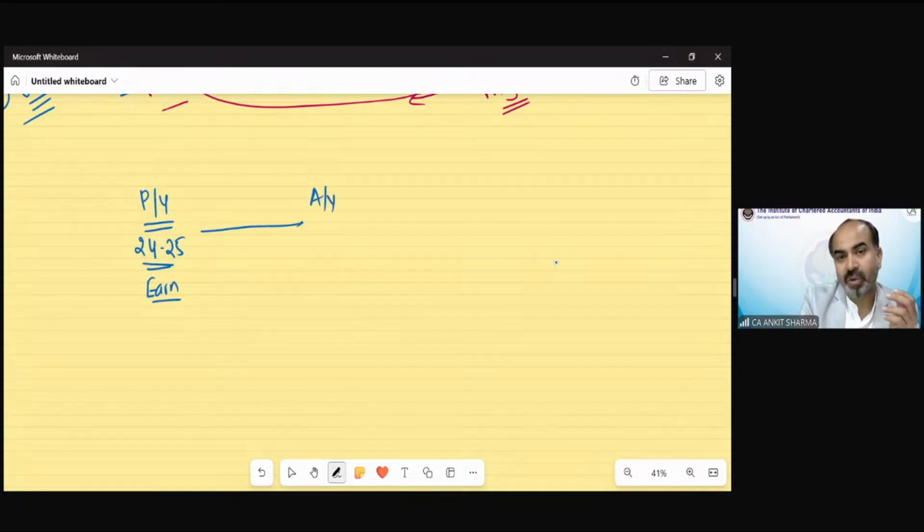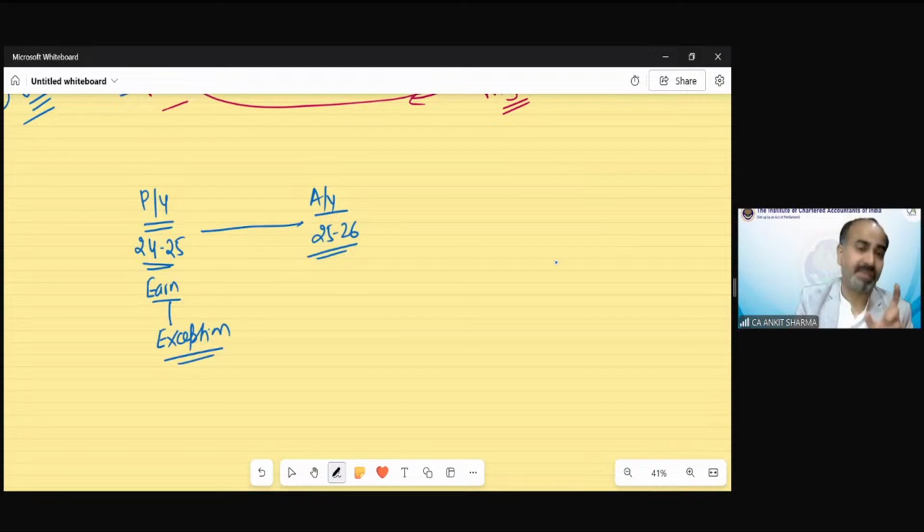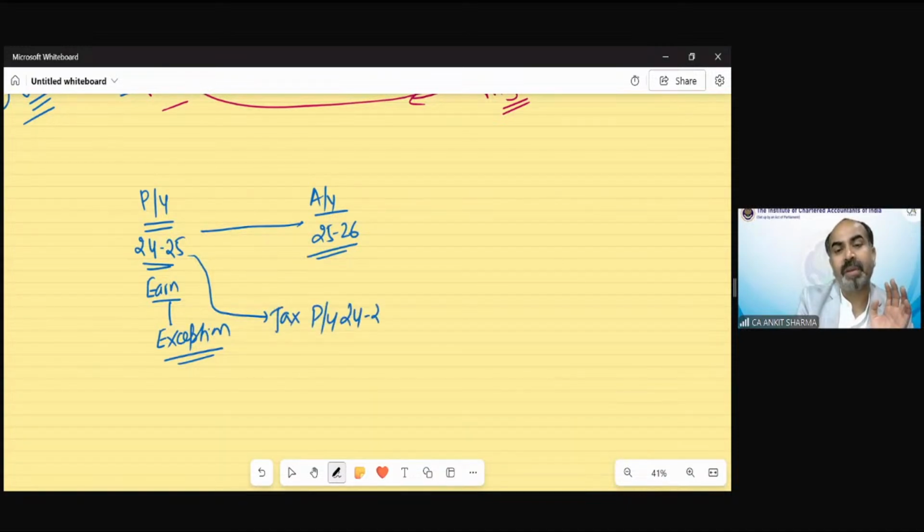That is the general rule. That would be called the assessment year. We have discussed this in the last session also, and today also. But there are some exceptions to this rule. That means there are some cases in which, if you earn income in the previous year, then tax needs to be paid in the previous year only. That means there is no assessment year concept in certain exceptions.